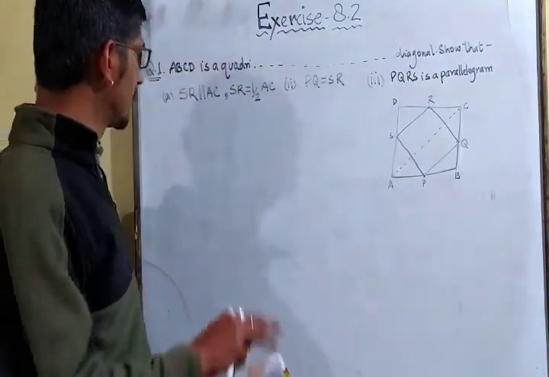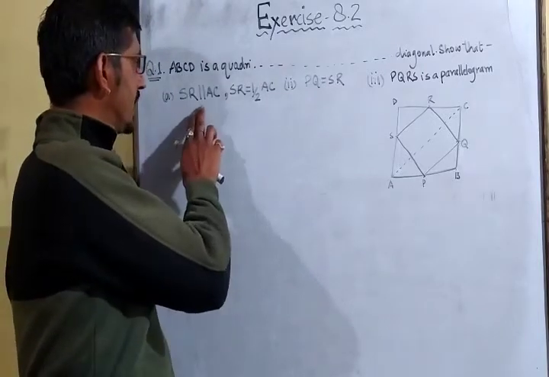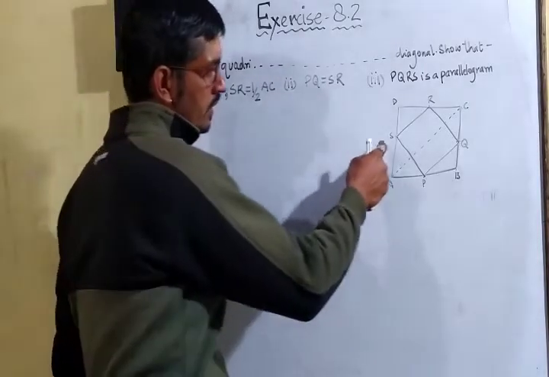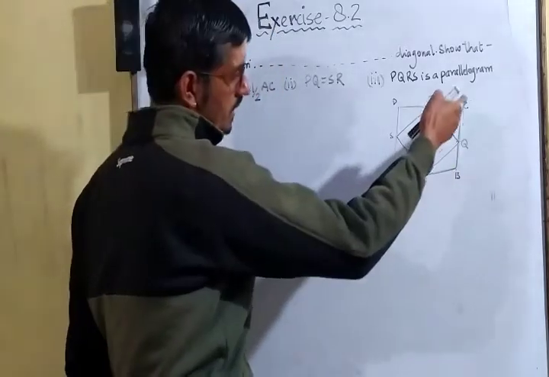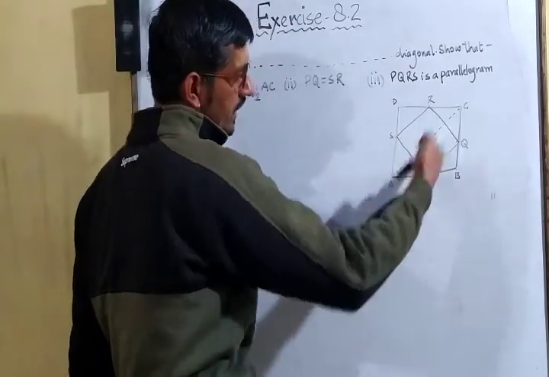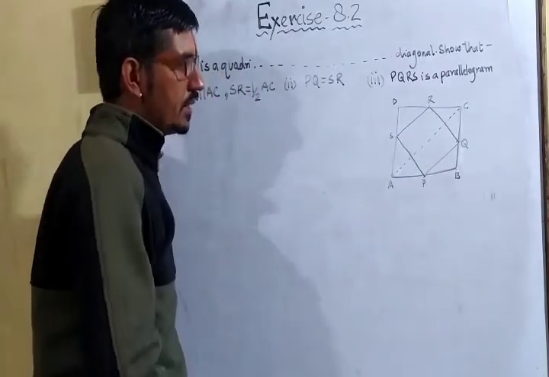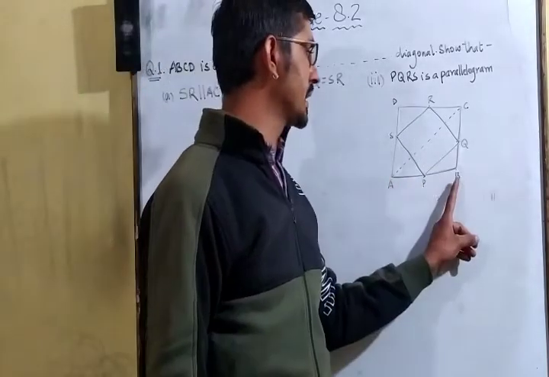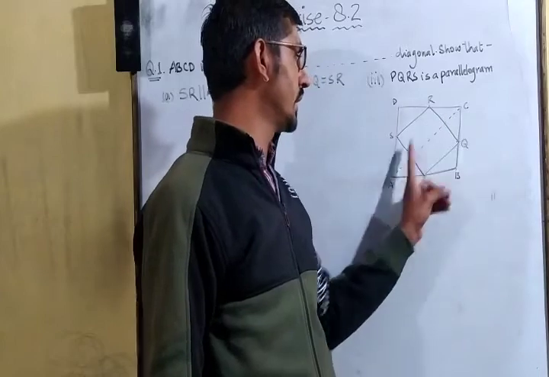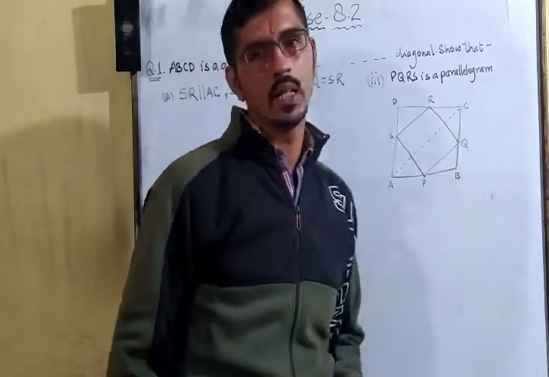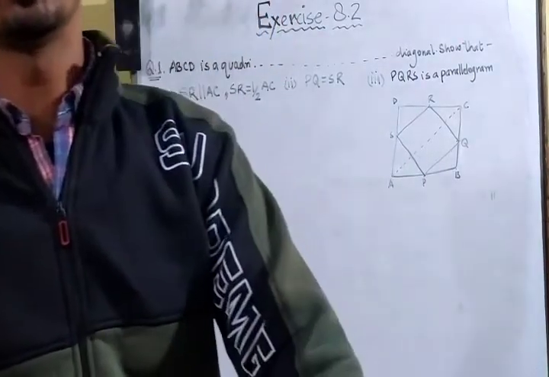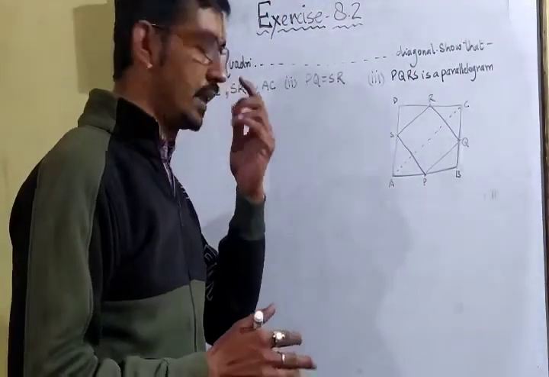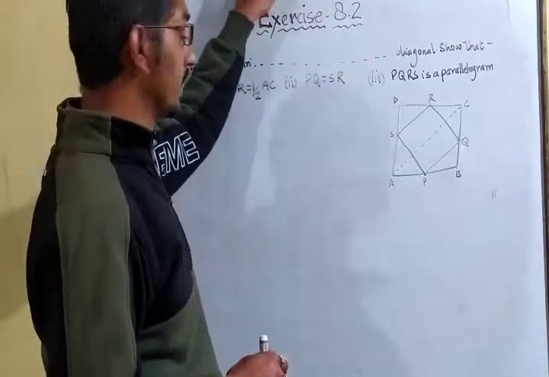Now what we have to prove? We have to prove three things. First, SR is parallel to AC. SR is half of AC. PQ equals SR, we have to prove. And PQRS is a parallelogram. This we have to prove. Okay, very simple. And because I told you we have to implement the theorems in this one, so